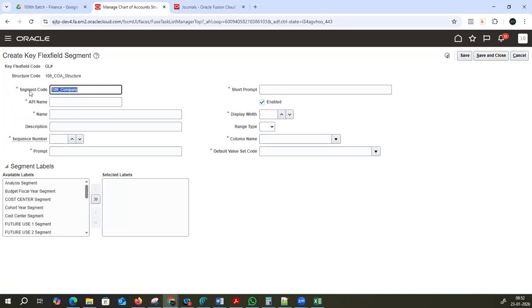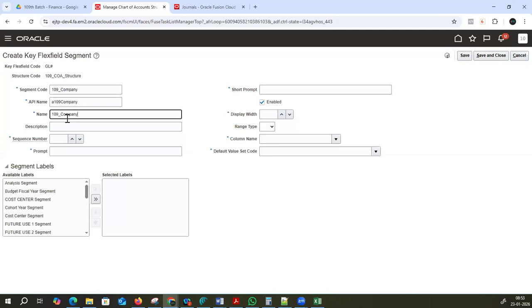Okay. API, copy this one, just tab and wait for a minute. Automatically API will come into picture. What is the meaning of API? API is nothing but it will help you to transfer the data from third-party application to Fusion application using REST API.